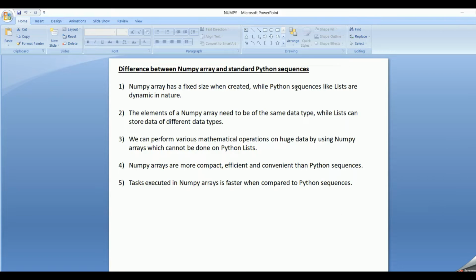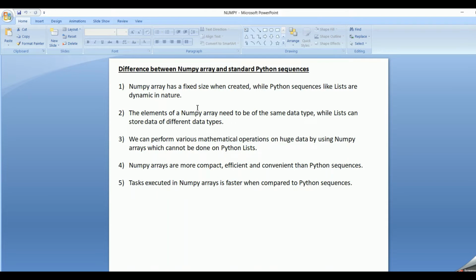And now, what is the difference between a NumPy array and standard Python sequences? What is a Python sequence? A list, a tuple, set, dictionary are nothing but Python sequences. So what is the difference? A NumPy array has a fixed size when created. It is not dynamic in nature, while Python sequences like list, tuple, sets, dictionaries are dynamic in nature. So this is one of the main differences. Array is of fixed size, but list that comes under Python sequences is dynamic in nature.